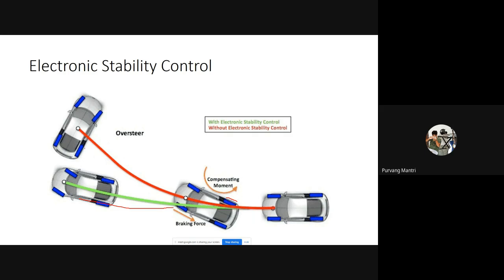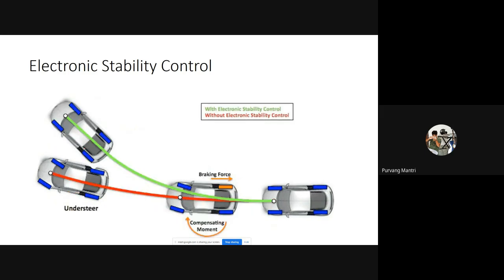Next we have the same ESC control, but for the understeer condition. Understeer is the opposite of oversteer. Same example: you are driving your vehicle on the highway at 80 kmph. There is a curve and you are giving input to the steering, but the curve is so sharp that your vehicle is not turning in that particular direction. You need to apply more input on the steering wheel, but certainly you are at the end of your steering wheel, and there is no further way to give more input to the steering.